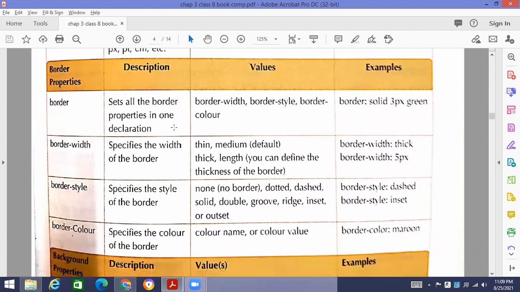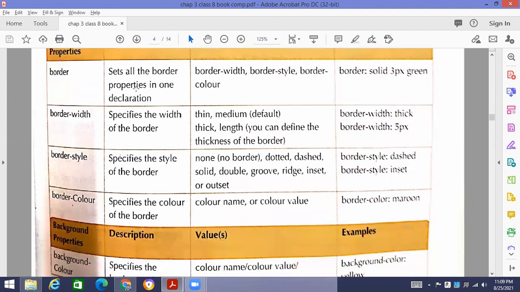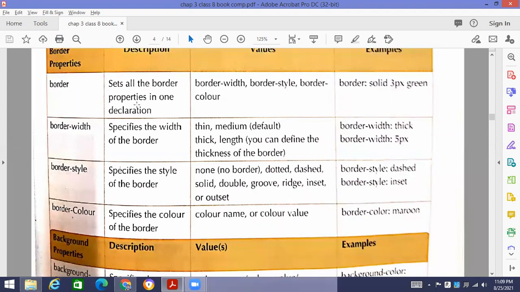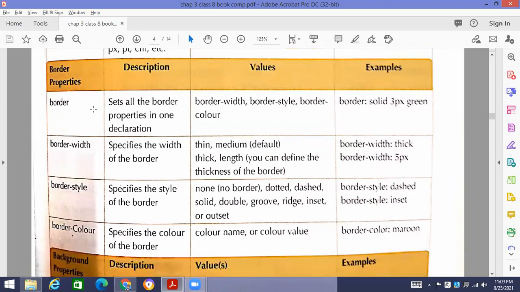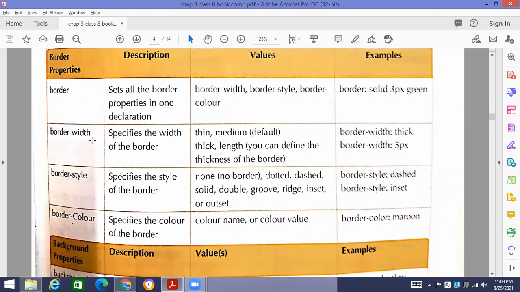Then there are border properties. What are borders, and how are we going to deal with them? Set all the borders you want to apply, for example a border on your text. How are you going to apply the border? Border width, border style, and border color. These are the three properties that we are going to set.